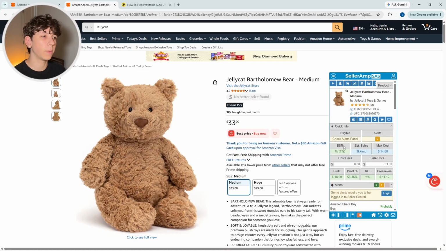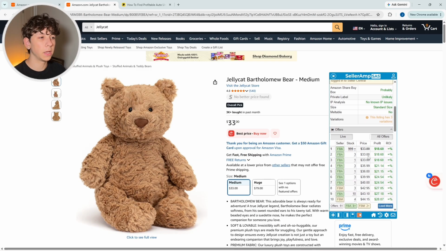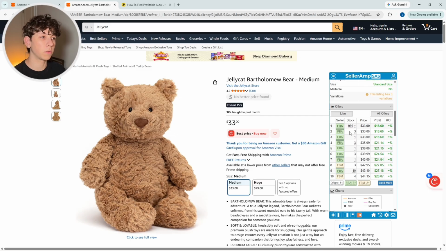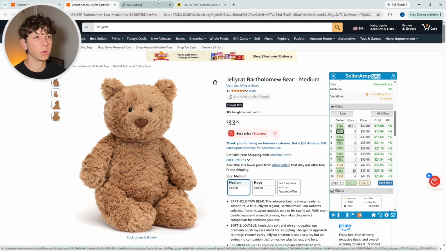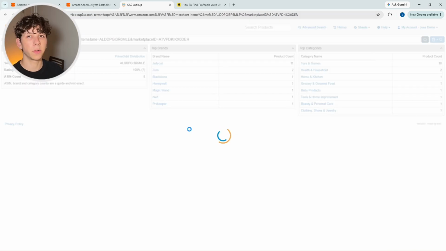The way that you actually go about doing this is in SellerAmp here on the right. If you scroll down to the bottom, we're going to be looking through each of these sellers right here. In the star to review count inside of the parentheses here, we're going to be looking for sellers that have specifically 10 or less reviews. The reason why is because these are also smaller Amazon sellers, probably just getting going in their journey selling. And so we're going to bypass a lot of those ungating restrictions by looking at sellers who are in a similar situation to ours. So what we're going to do is find a seller like Prime Orbit Distribution here, who has maybe 7 reviews. And then once we come to a storefront on SellerAmp, this is what we're going to do next.